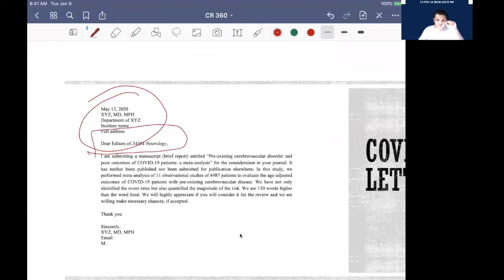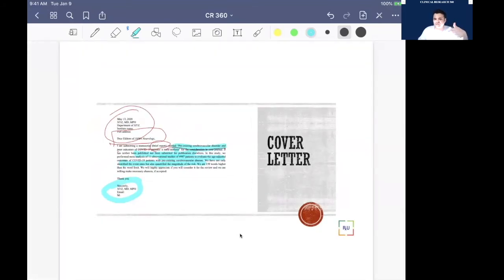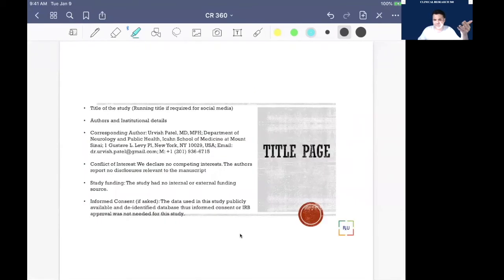You are addressing whomever you are writing to, and then writing that I'm submitting a brief report, then the topic's name, and that it's not published elsewhere. Then you write what was in your study and how it will be helpful, with your email and telephone number. So you prepare this kind of cover letter briefly. Now, the first page of your manuscript will go separately.